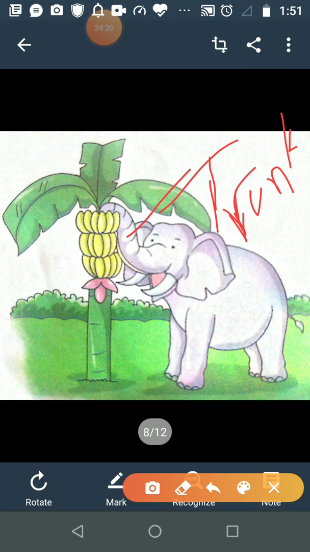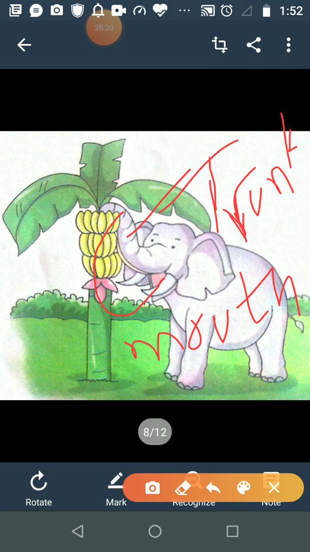So how is he holding the food? The food, or the leaves or the green plant which the elephant wants to eat, he holds or breaks those fruits or leaves with the help of the trunk, and with the trunk he brings the food into his mouth. Is it clear?